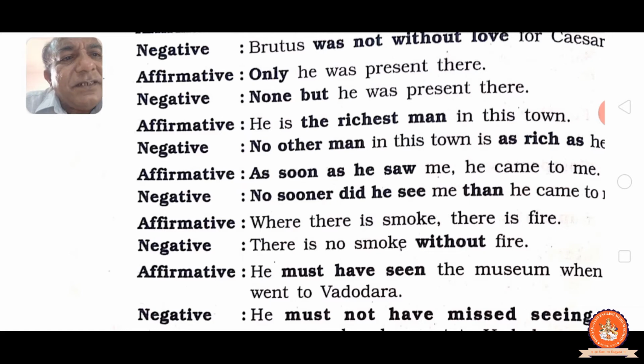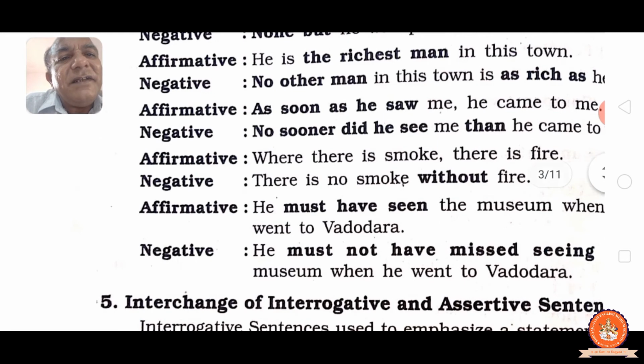Affirmative: He must have seen the museum when he went to Vadodara. Negative: He must not have missed seeing the museum when he went to Vadodara. Meaning the same. He must have seen, that means he must not have missed.